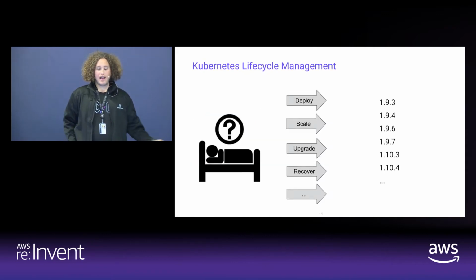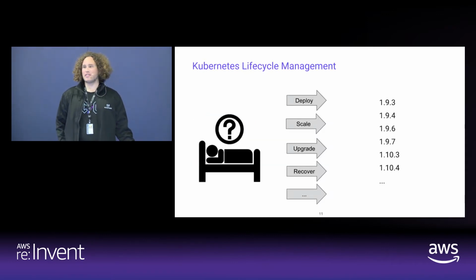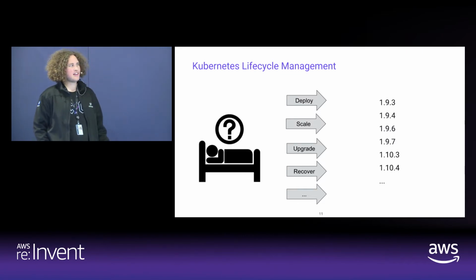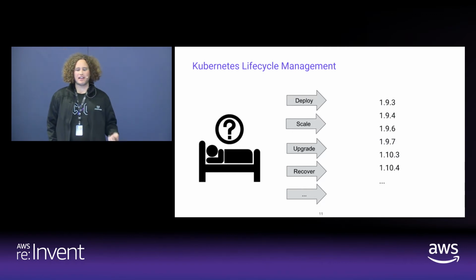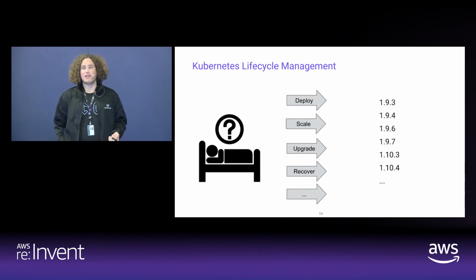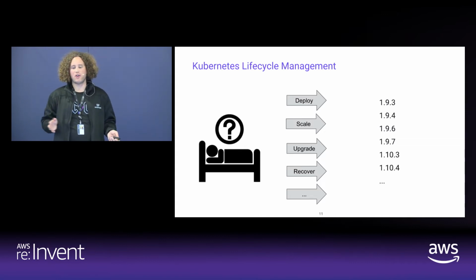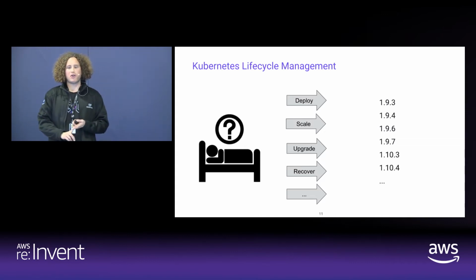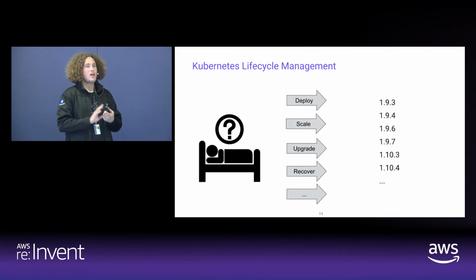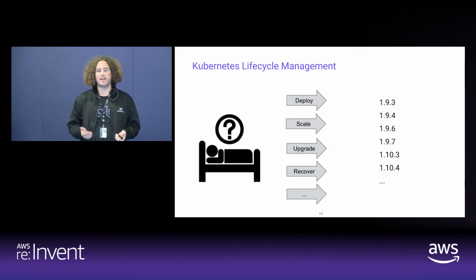It's not only about the deploying. This is what I actually hate about demos. Typically, a demo starts with, hey, how can we set up a Kubernetes cluster? But once it's up and running, it stops. And the hardest part, in my experience, is the lifecycle management following that. How can we scale our Kubernetes clusters? How can we upgrade from one version to the other? How can we deal with failures if there is a node failure?